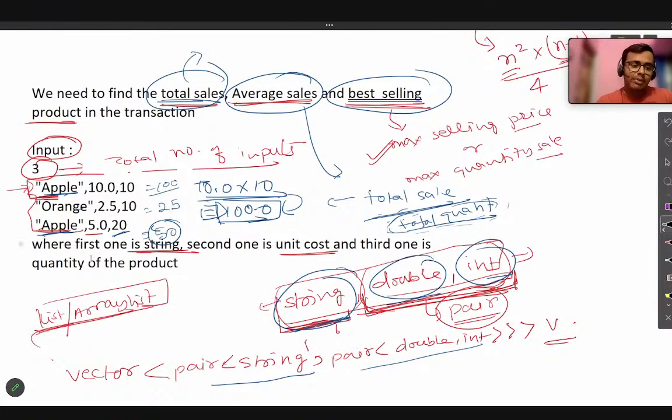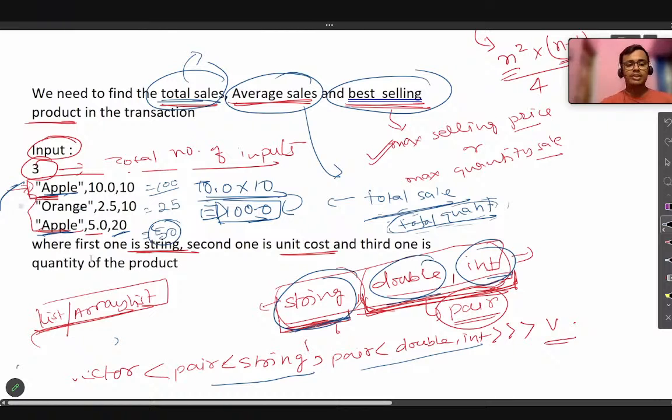So there will be two items: apple with total sale value 150, and orange with only 25. So without any doubt, apple would be our best selling product in this case.